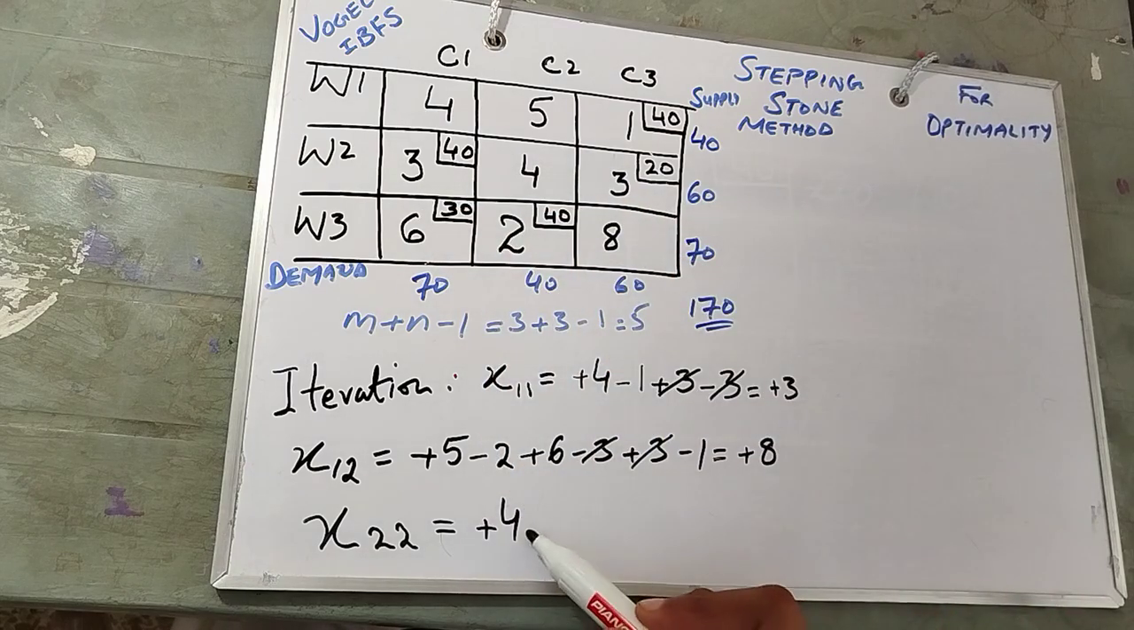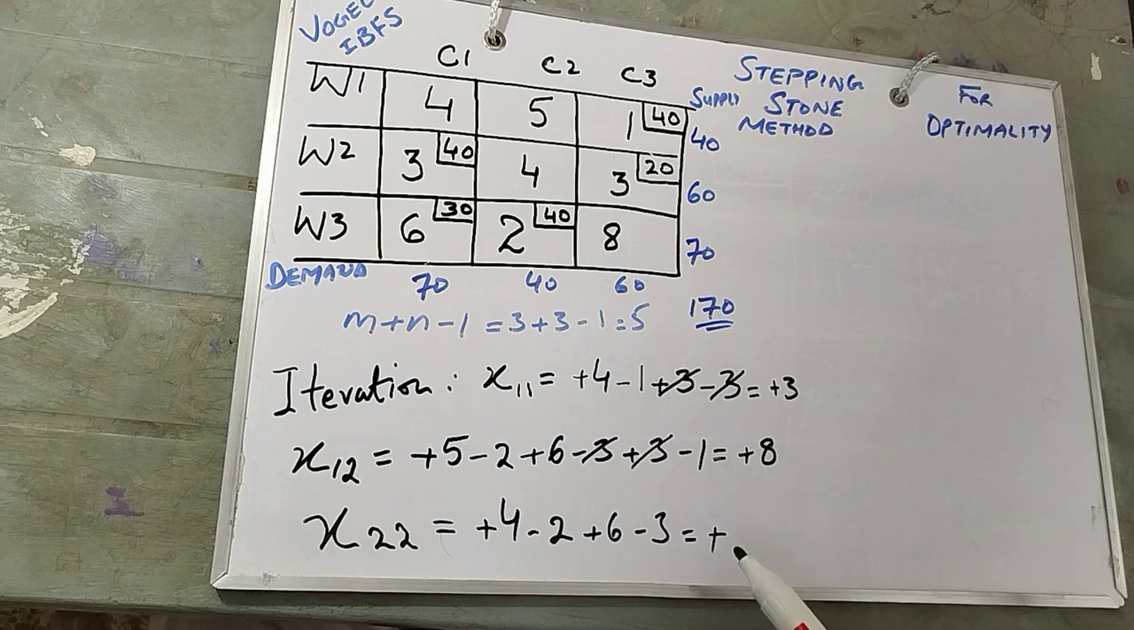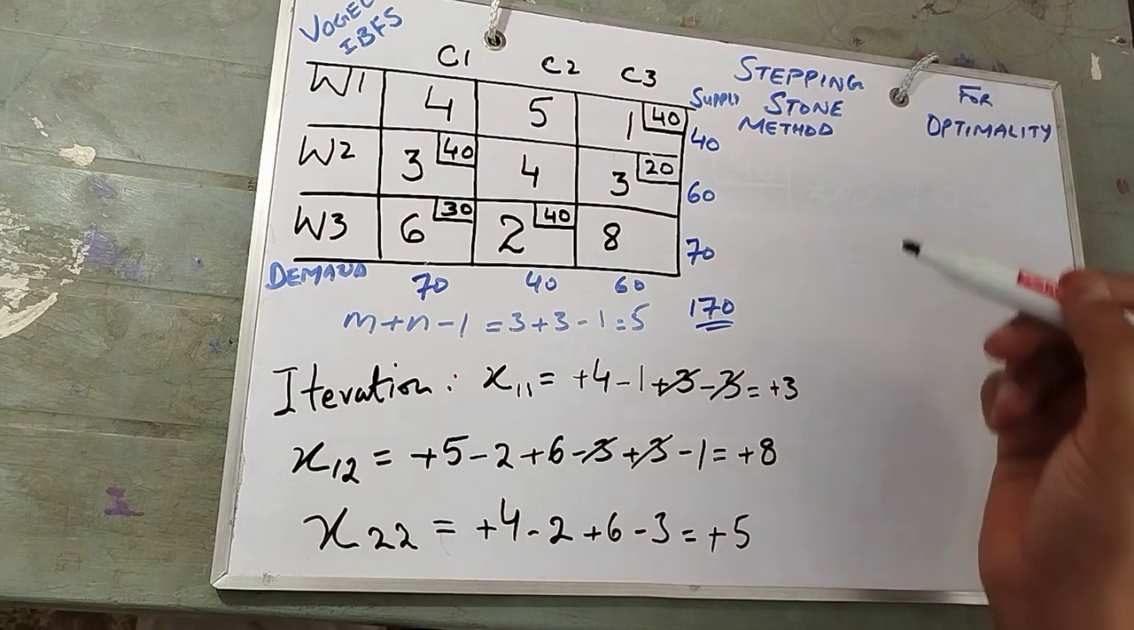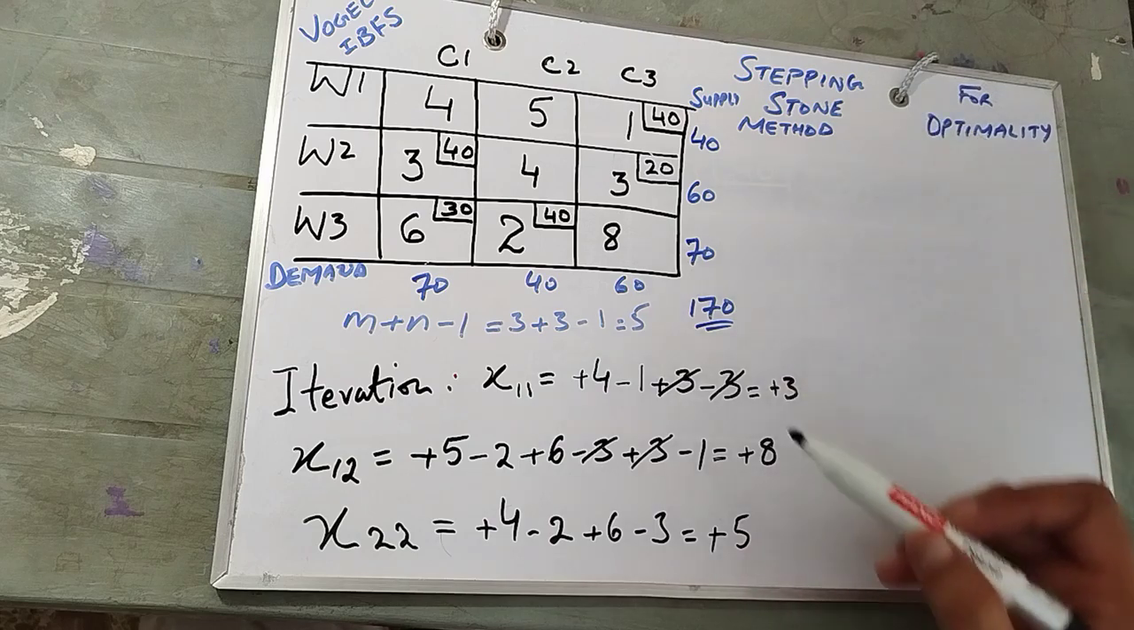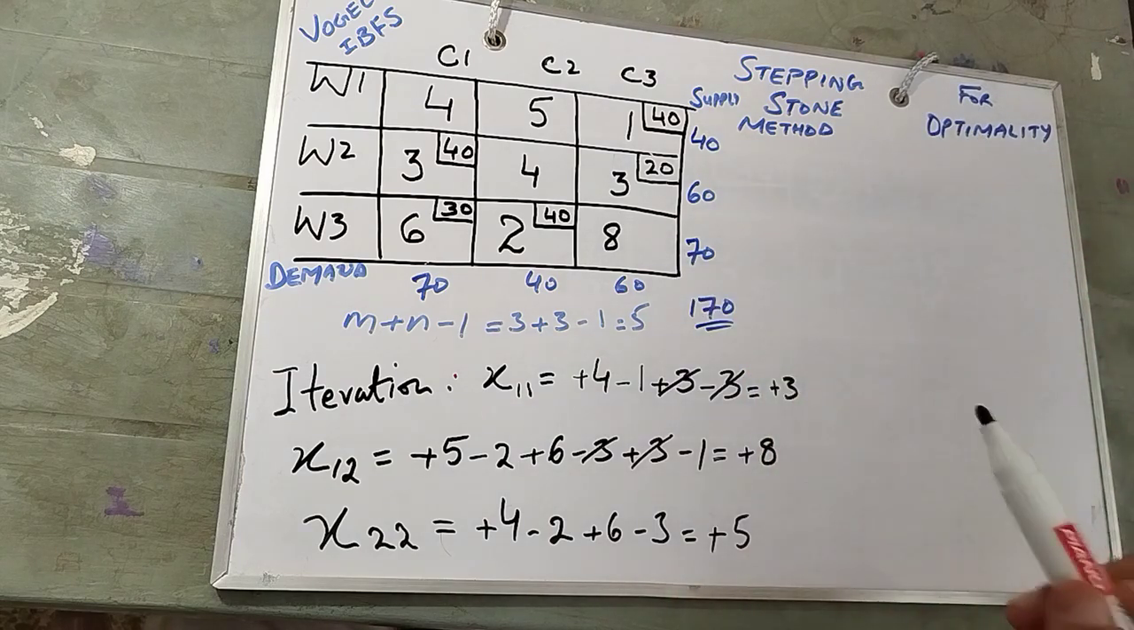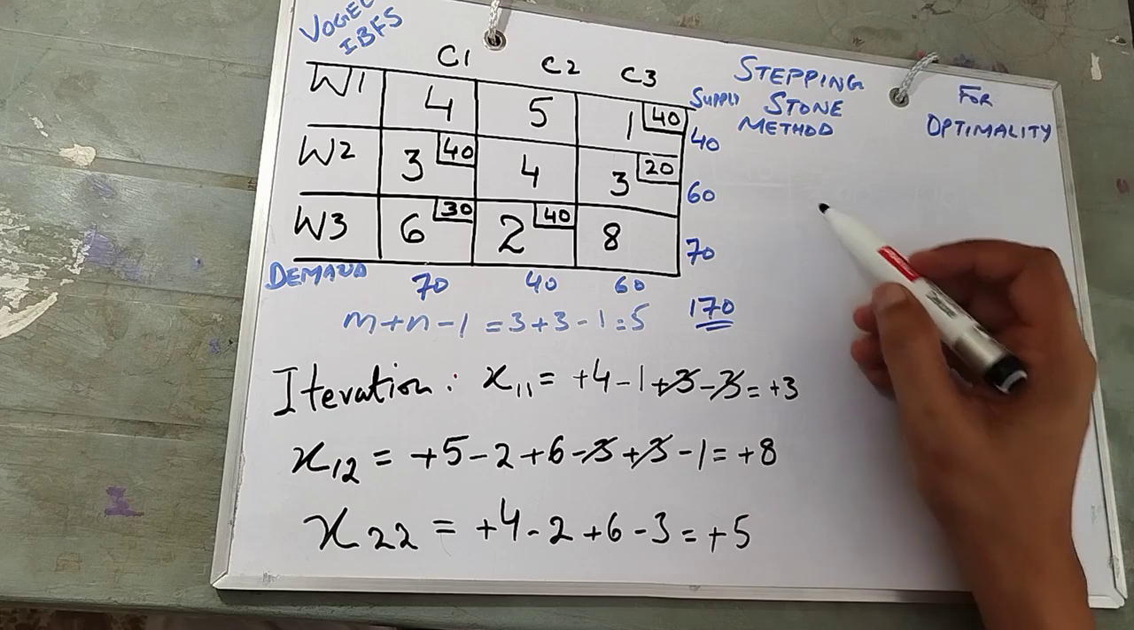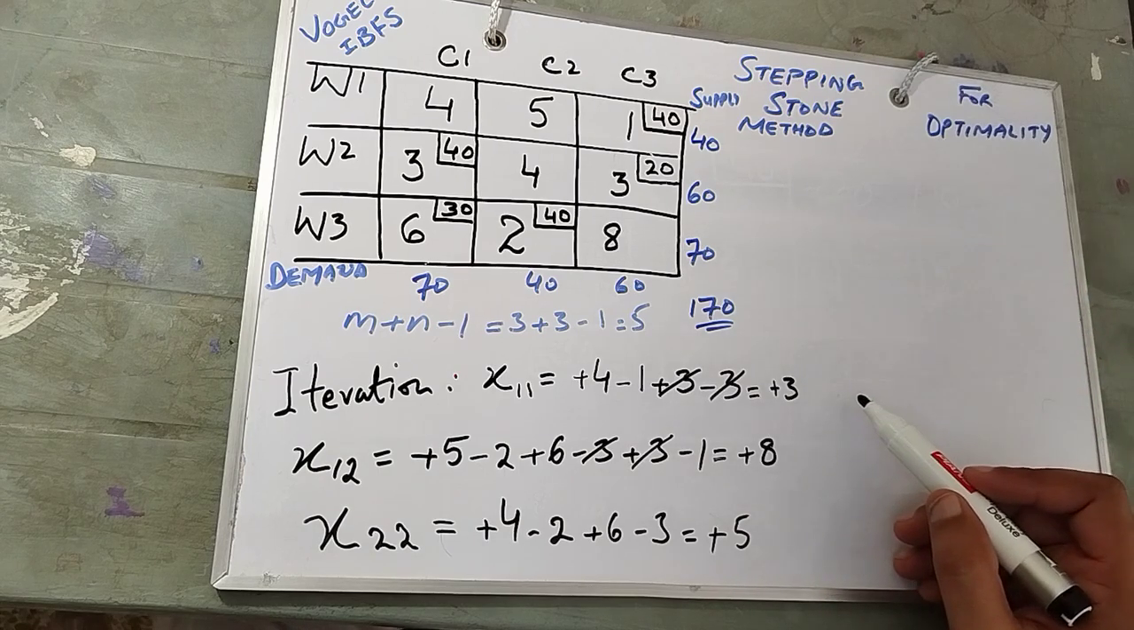Plus 4, minus 2, plus 6, minus 3. So you see 3, minus 2, minus 3, minus 5, plus 4, plus 6, 10. 10 plus 10, minus 5, plus 5. So you see we have got the positive one. We are cool with that. Now we are moving ahead toward the last one, because there were 9 cells, okay, and 5 we already allocated, 4 were left. The last one is there. Now let's work on that, the last one.